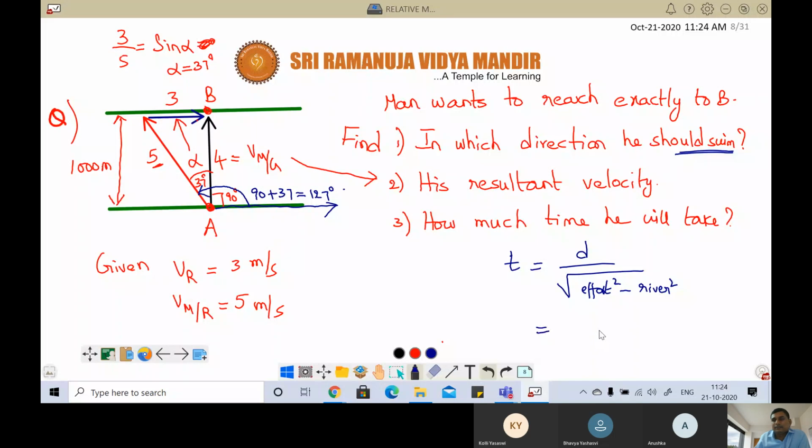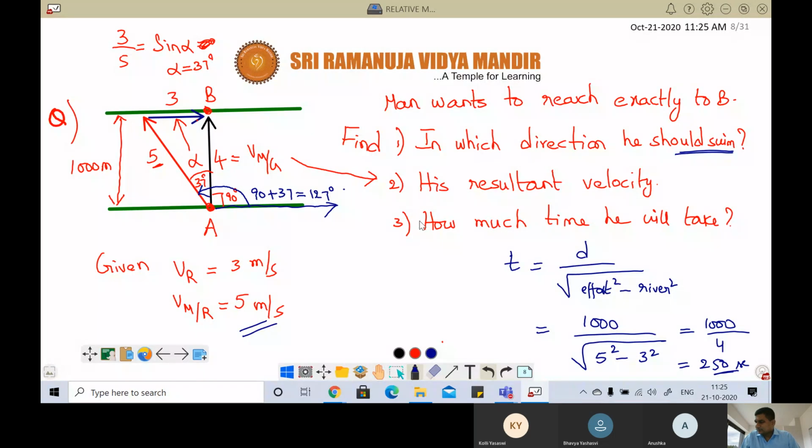D is the width of the river, that is 1000, divided by effort 5, so 5 square minus 3 square. That is 1000 divided by 25 minus 9, 16, that is 4. So that is equal to 250 seconds. So like this we have to find out the given values. Okay, is it clear?